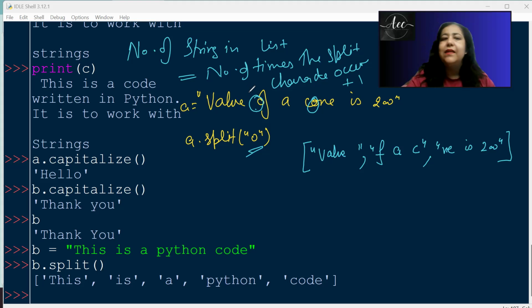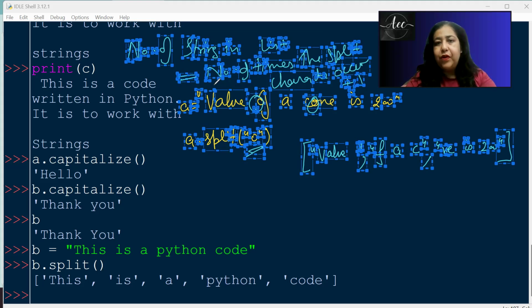If it occurs 2 times, you will have 3 strings. If it occurs 4 times, you will have 5 strings. So that is how split works, and that is the purpose of split.